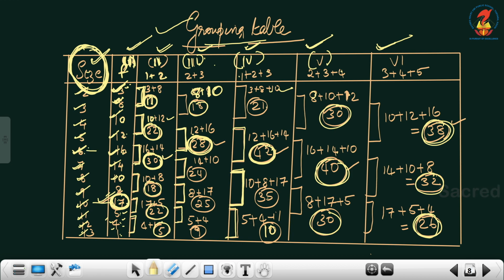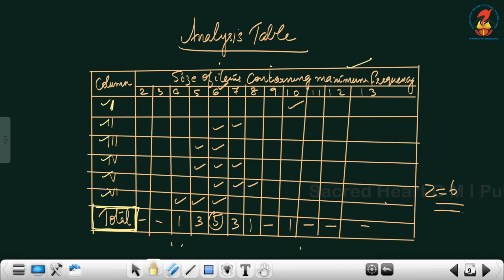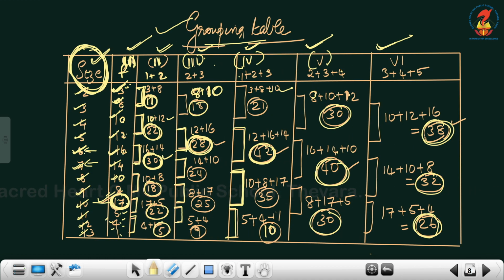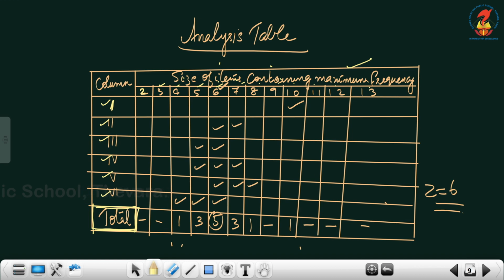16 and 14 belongs to size 6 and 7. That is what we are going to represent here. Okay, so we have written the size as 2, 3, 4, 5, 6, 7, 8, 9, 10, 11, 12 and 13. That is the size, isn't it? That size should be written on the top.